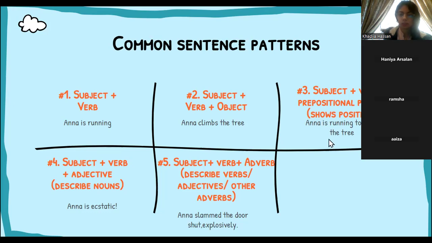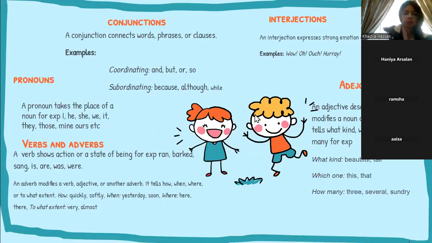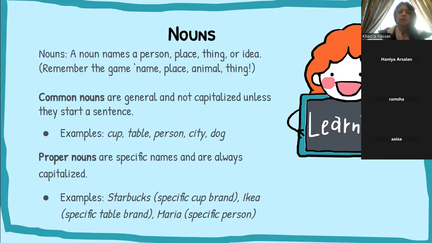Then coming to parts of speech. Okay, nouns. With nouns, they're pretty simple. A noun names a person, place, thing, or idea. So I'm sure all of you at some point played the game, name, place, animal, thing. So it was basically the noun. It was a noun game, right? So you have to find a name, a place, an animal, and a thing corresponding with the alphabet that comes up, right?